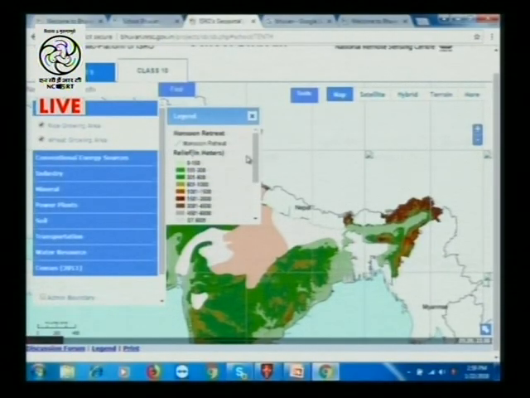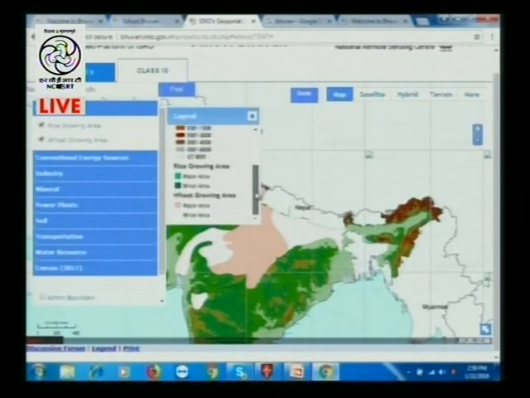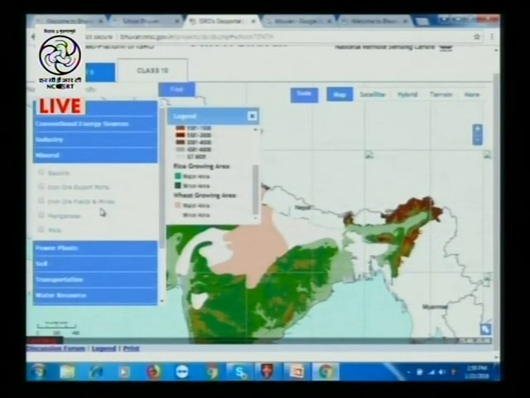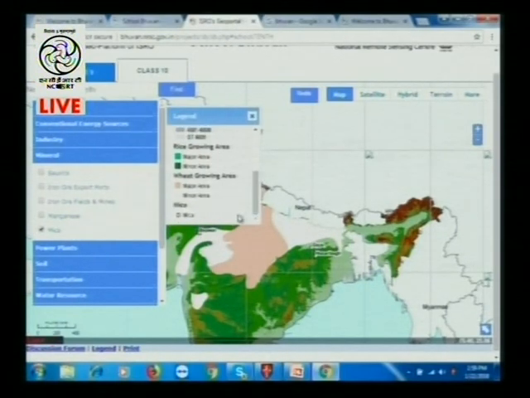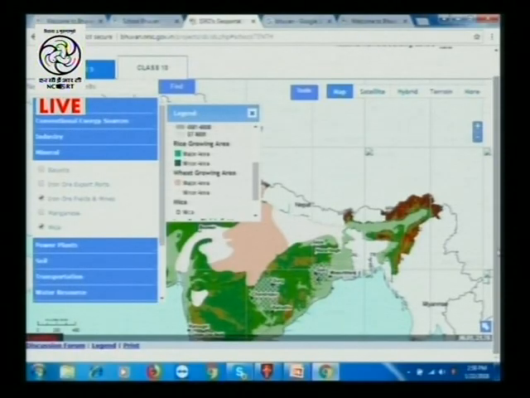So in different physiography, you can now correlate where the rice is grown, where it is a major crop, where it is a minor crop. So combinations are endless, in whichever manner you want. And even the minerals, see, physiography helps more in the case of minerals, to see where any particular mineral is found. Because most of the minerals are found in the Chota Nagpur plateau. So it becomes easier for learners to study and understand. So here you have clicked on some mineral. Iron ore fields. Iron ore.